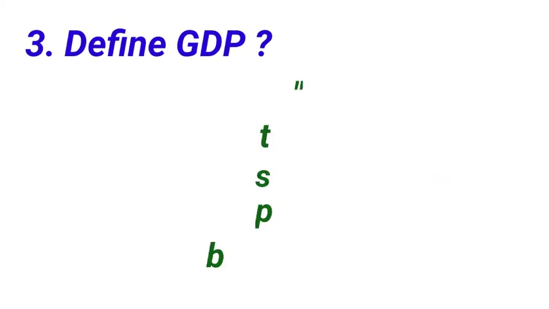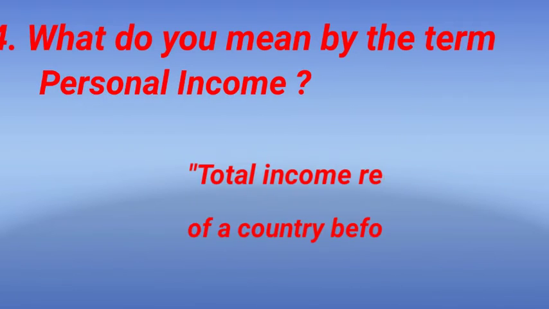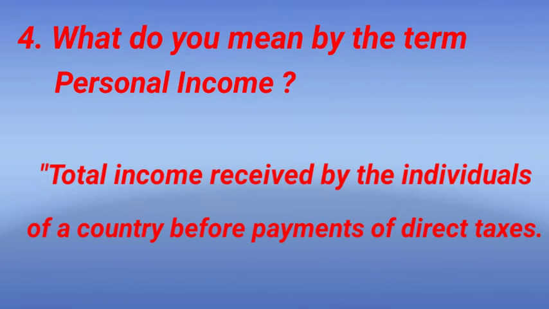Question number 3. Define GDP. Gross domestic product is the total value of output or goods and services produced by the factors of production within the geographical boundaries of the country. Then question number 4. What do you mean by the term personal income? Personal income refers to the total income received by the individuals of a country before payments of direct taxes.